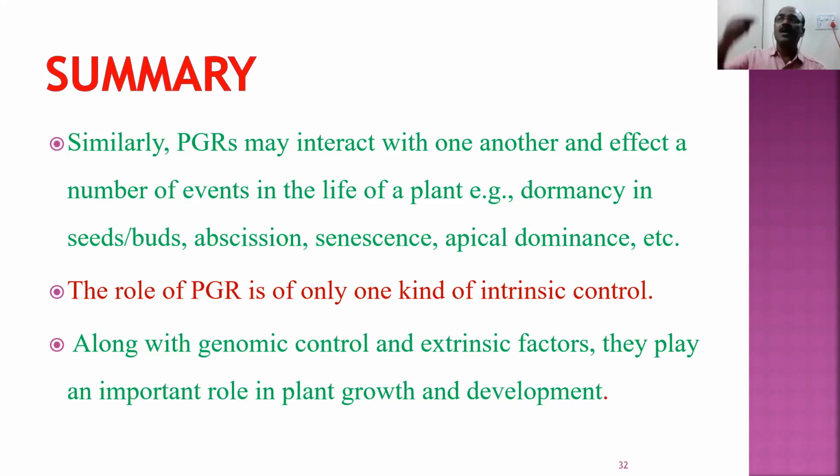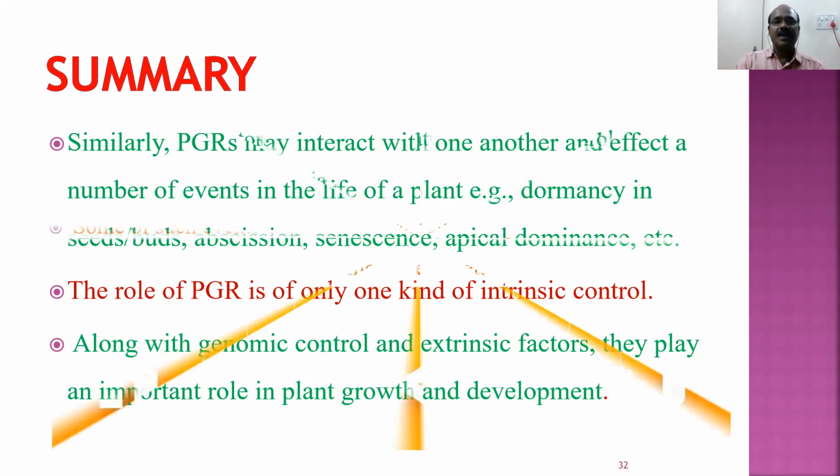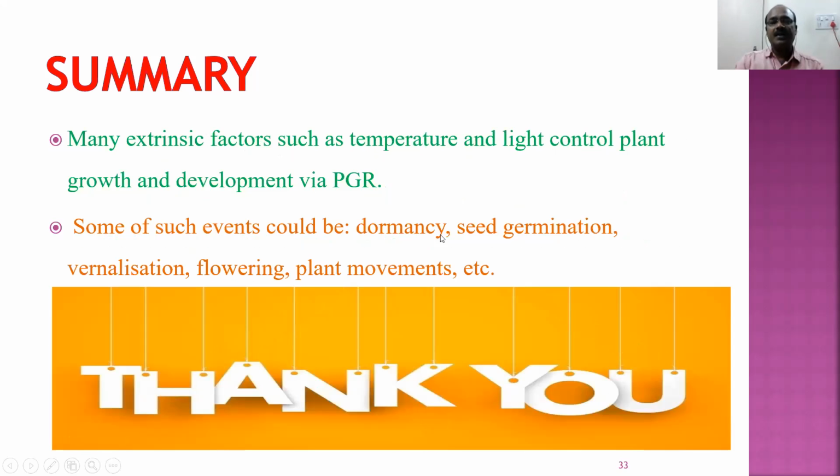Apical dominance, the ability to grow in the upward direction, is called apical dominance. But we must remember that only these plant growth regulators do not control the plant growth. They are intrinsic factors. Several extrinsic factors like temperature, light, and others also play an important role in plant growth.